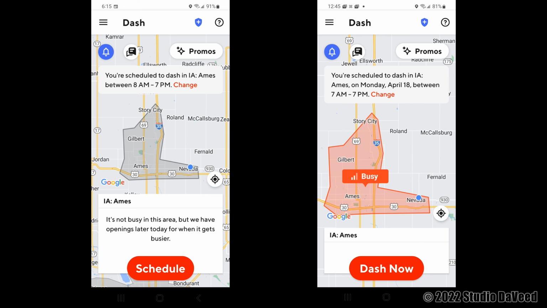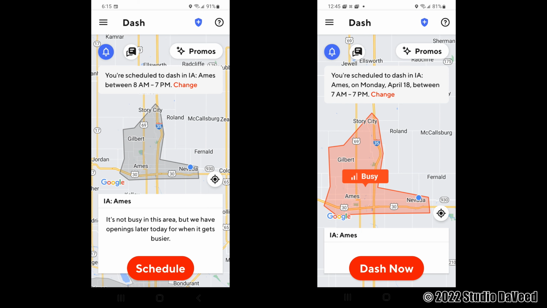Alright, let's talk about the DoorDash app heat map and how to read it. The heat maps, as we see represented here, are what you see when you open up the app but you are not dashing, you're not active. The heat map is a representation of your zone's supply and demand ratio.